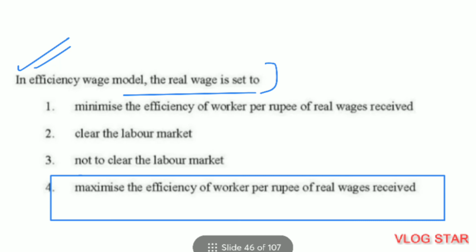Question number 20. In efficiency wage model, the real wage is set to, option 4 is the correct answer, maximize the efficiency of worker per rupee of real wages received.